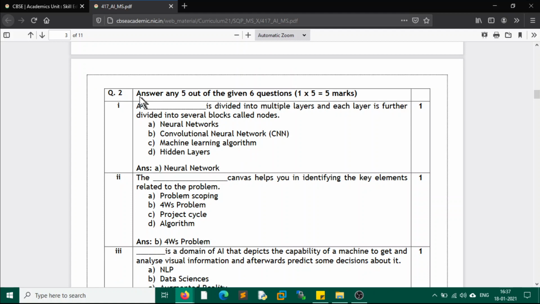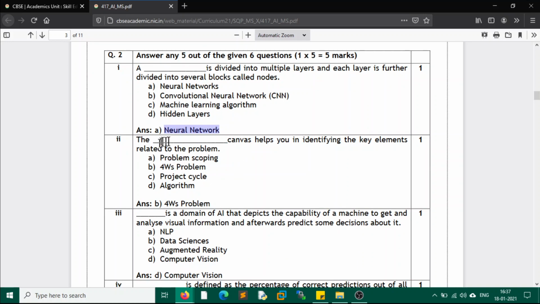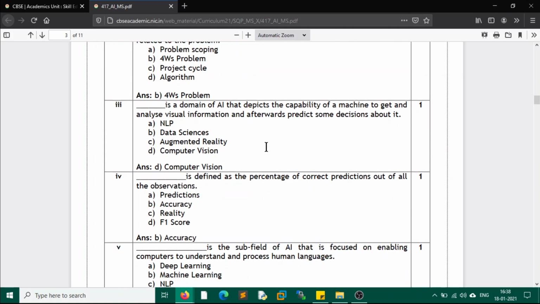In question 2, you have to answer 5 questions out of 6 given questions, each carrying 1 mark. A dash is divided into multiple layers, and each layer is further divided into several blocks called nodes. Here we are talking about a neural network. Next question, the dash canvas helps you in identifying the key elements. It is the 4Ws problem canvas, which helps us identify the key elements related to a problem.